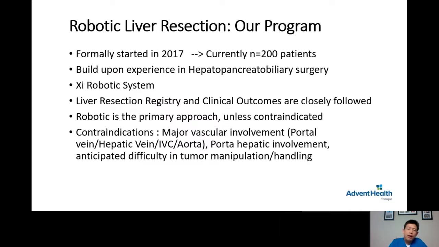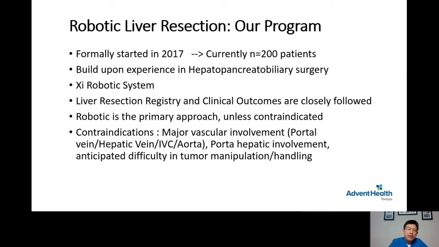In our program, we perform routine robotic minimally invasive liver resection. Our program formally started in 2017. At this current time, we have undertaken more than 200 robotic liver resections. This does not include patients with liver ablations or hepatic cyst resection.